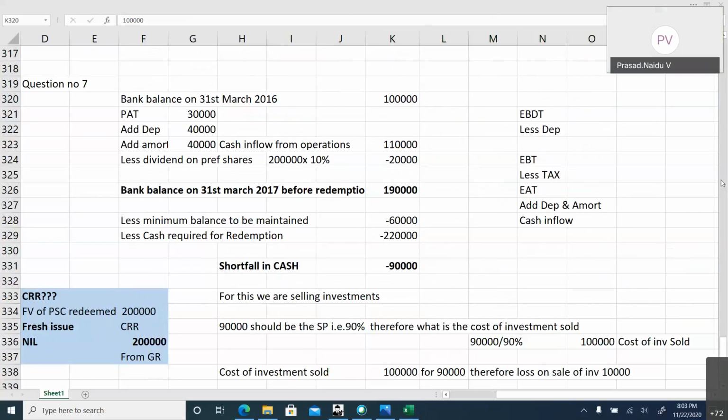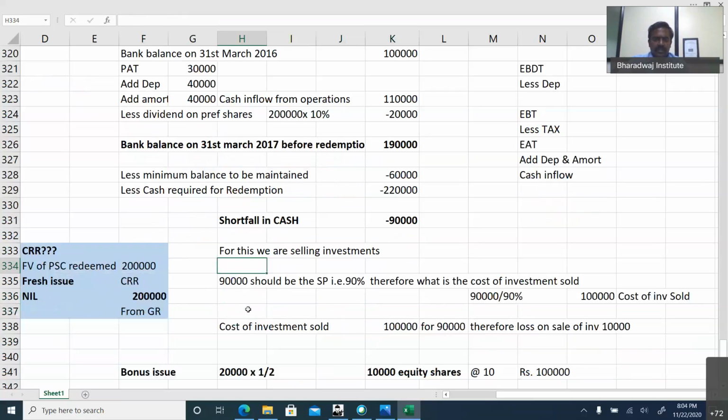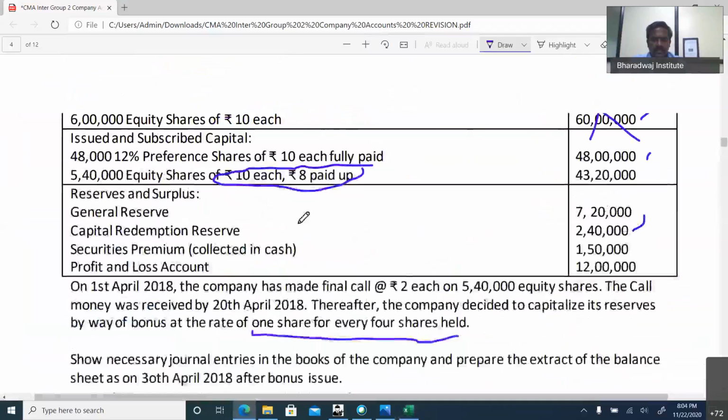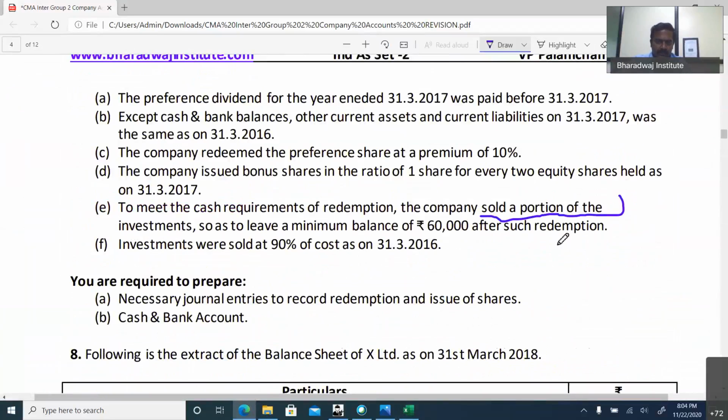Sir, investments. Okay. Investments we calculate as a shortfall. Investment we work out as a balancing figure. Shortfall in cash, for that we are selling investment. We are not going to issue fresh shares for this. For the shortfall, we are going to sell the investment. All investments are not sold. We are selling only the required investments. It is clearly given in the problem. Only a portion of investment has been sold.